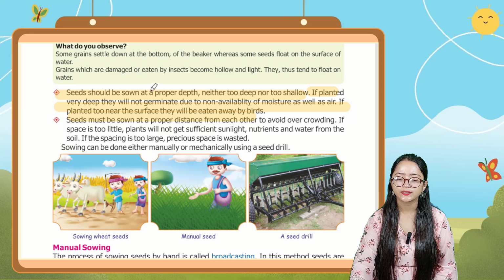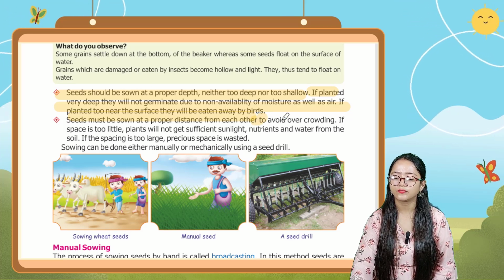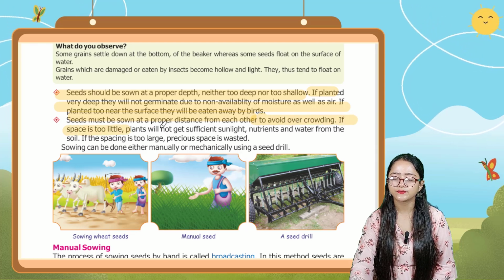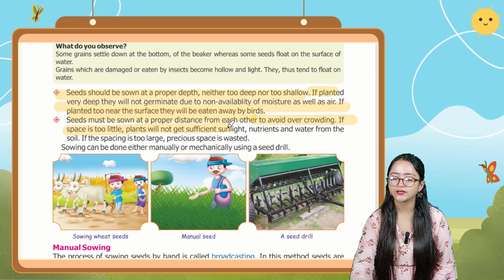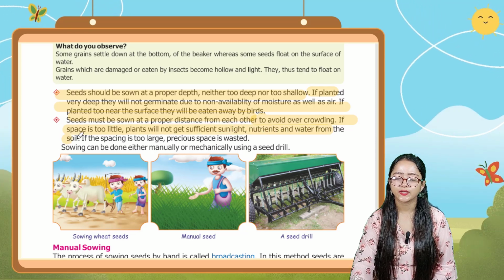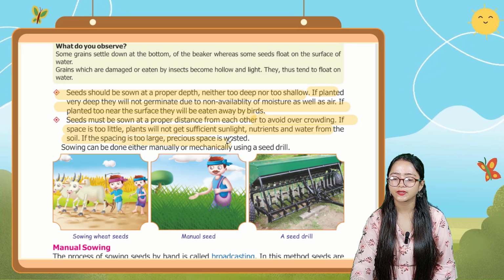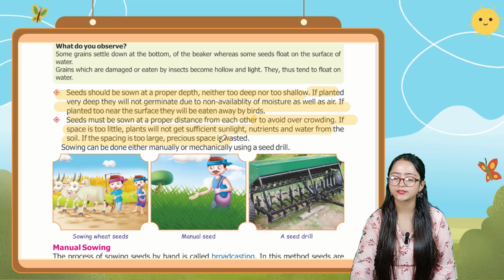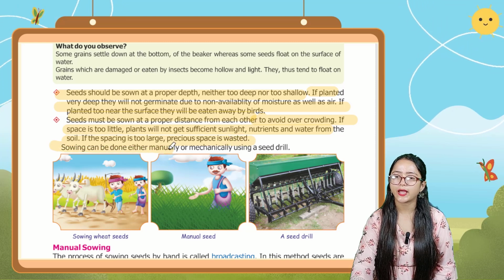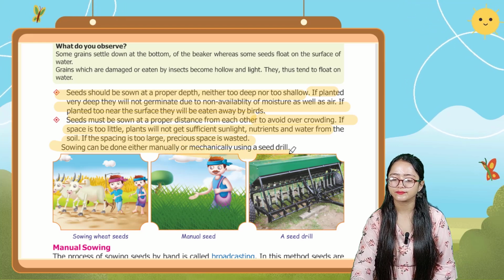Next point is seeds must be sown at a proper distance from each other to avoid overcrowding. If space is too little, plants will not get sufficient sunlight, nutrients and water from the soil. If the spacing is too large, precious space is wasted. Sowing can be done either manually or mechanically using a seed drill.